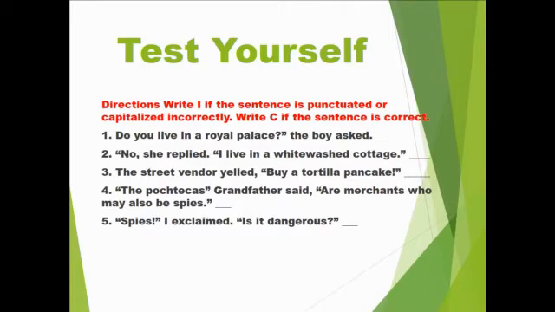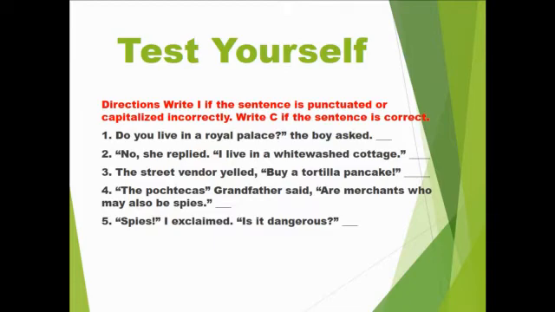Having explained the lesson, it is our belief and we are sure that you have understood the lesson. Now it is time for testing. Test yourself. Directions: Write I if the sentence is punctuated or capitalized incorrectly.